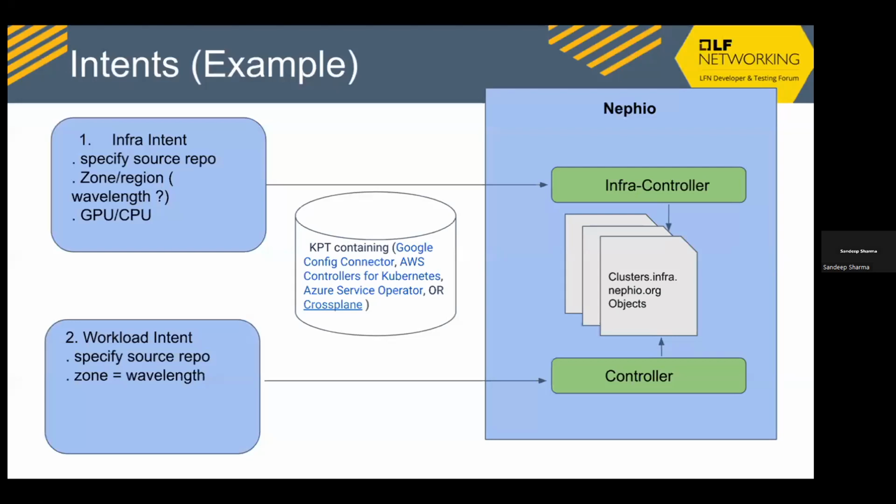Or the intent could also talk in terms of some properties of the target clusters. It could say that I want to deploy my workload in a wavelength zone. Then the Nephio package deployment controller will go and figure out the cluster which matches the request in the intent, and will hydrate and push the package to that corresponding repo.